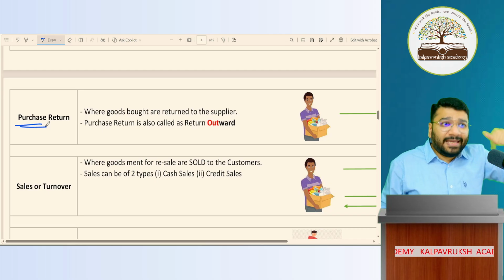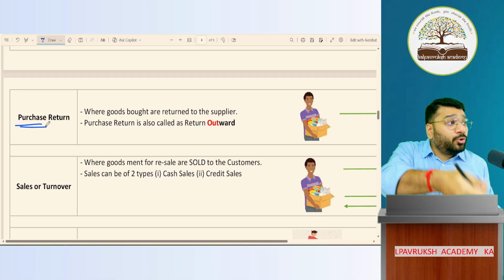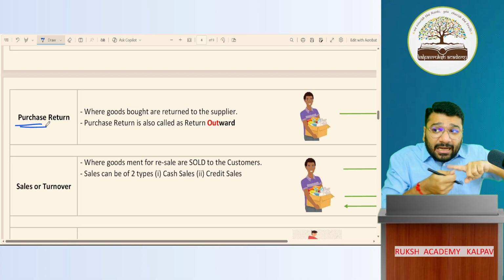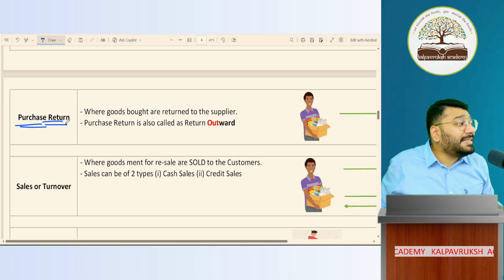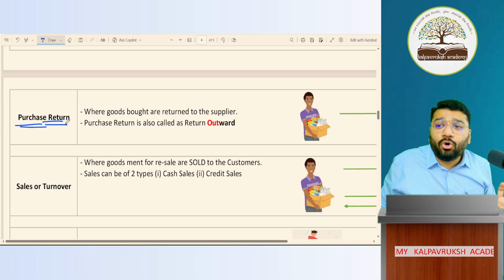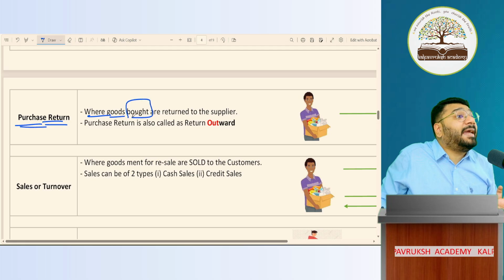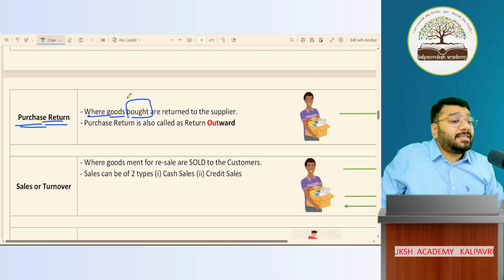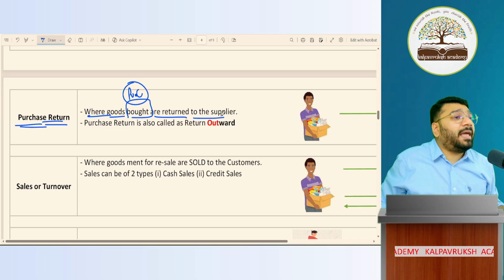The goods that I purchased, will I keep it? No. What will I do? Return. So any goods that you've purchased, and later if you return, that is called as purchase return transaction. The goods bought means purchase. The goods that were purchased earlier are returned to the supplier.